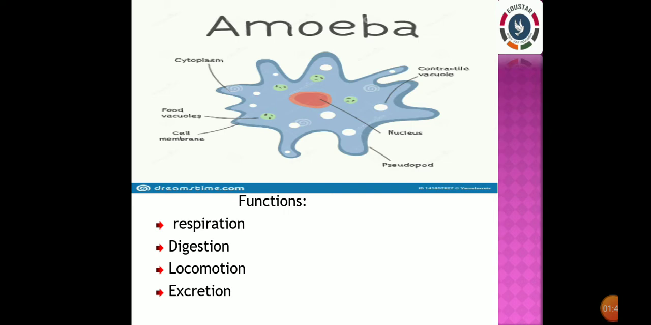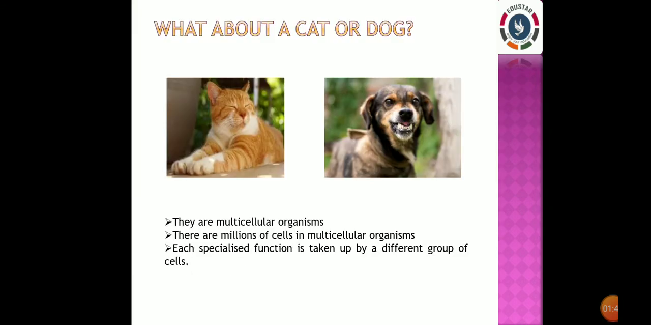Okay, then what about a cat or a dog? Do they have a single cell? Of course, they don't. They have many cells which make up their entire body. So, the organisms which have many cells are called multicellular organisms. There are groups of cells which carry out different functions. For example, a group of cells which carry out respiration, and another group of cells which carry out digestion. So in that way, the groups of cells work together, function together in multicellular organisms.